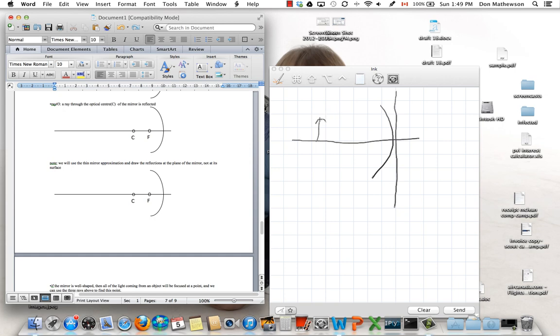So if we consider our three locator rays, the first one is parallel to the principal axis, reflects through the focus. So notice that I drew it all the way to this vertical axis and not the surface of the mirror. The second one, through the focal point, reflects parallel to the principal axis. And then the third and final locator ray, anything through the optical center, reflects right back on itself.